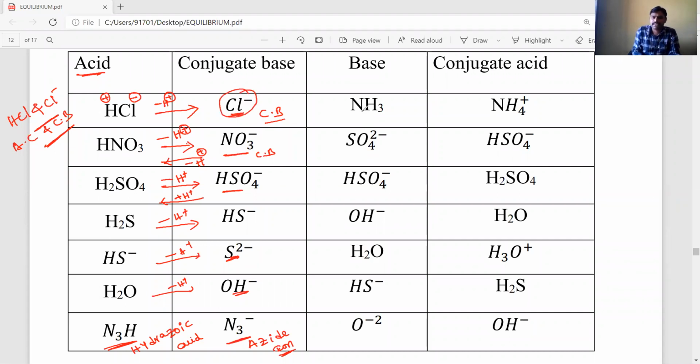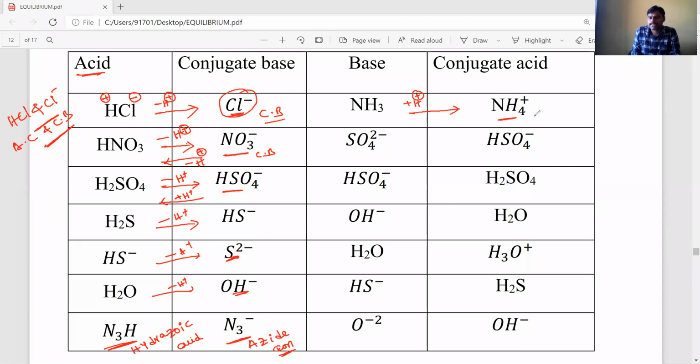For example, NH3. NH3 is a base. Listen carefully. To NH3 you have to add H plus, then we get NH4 plus.